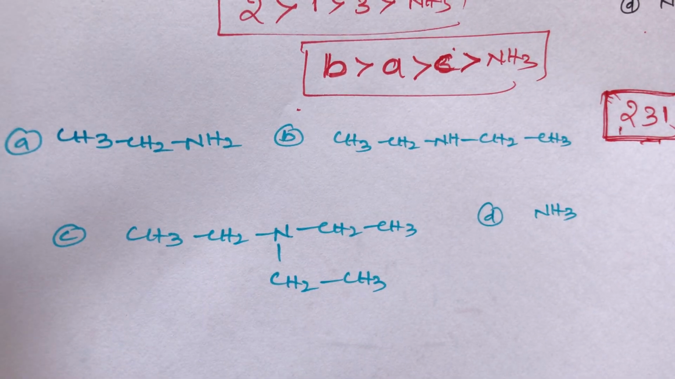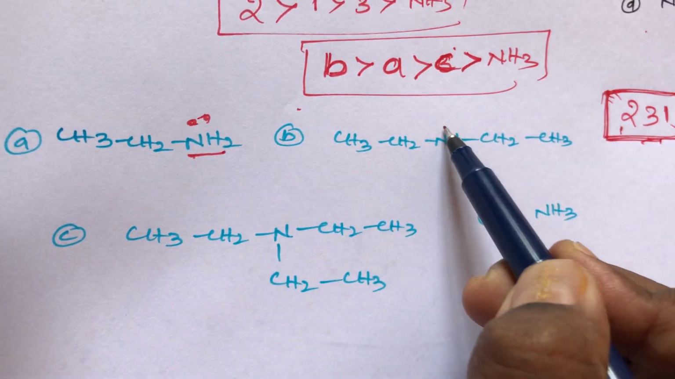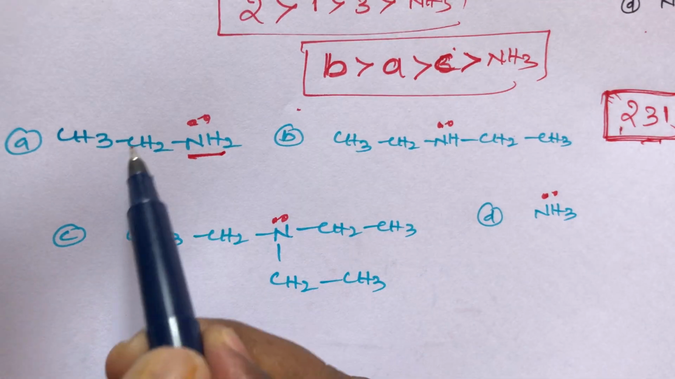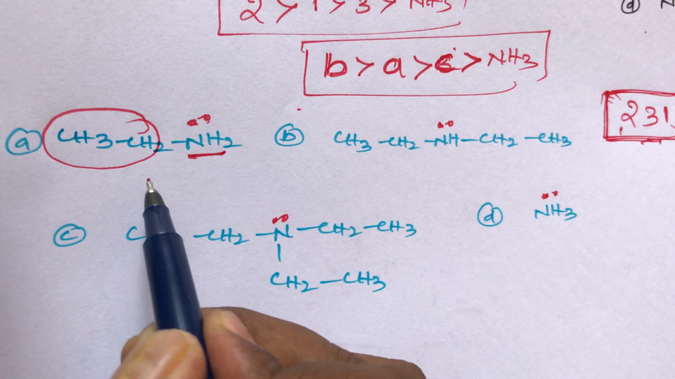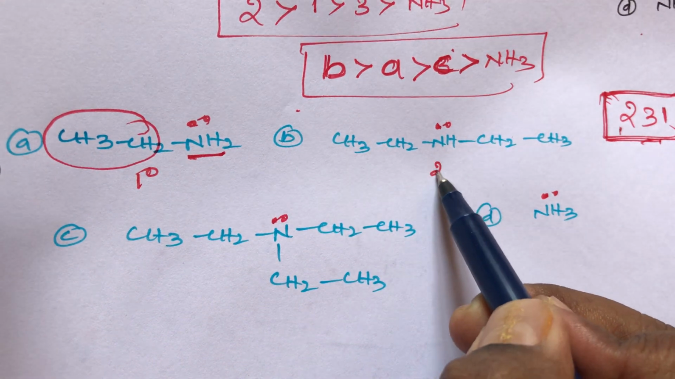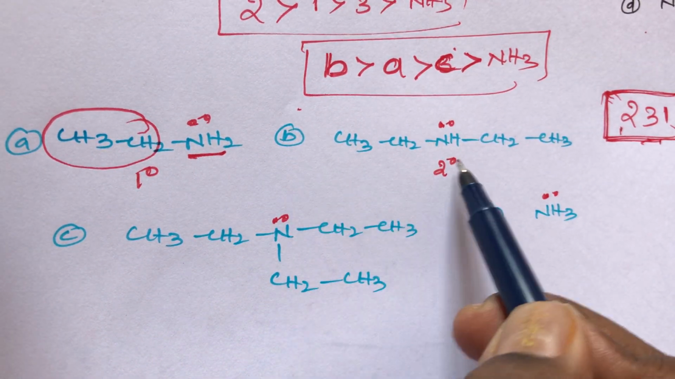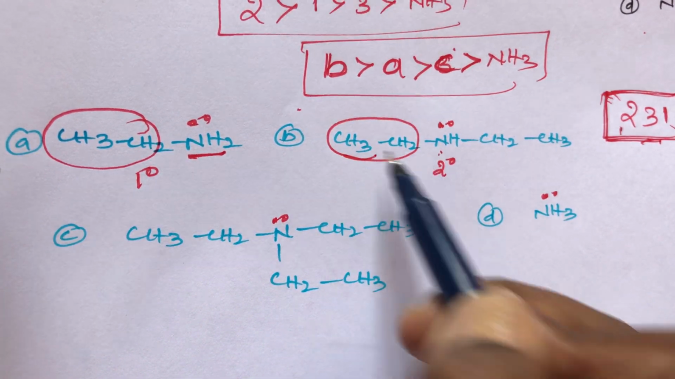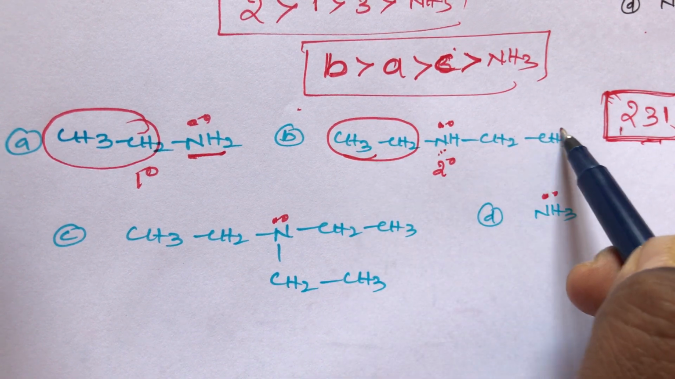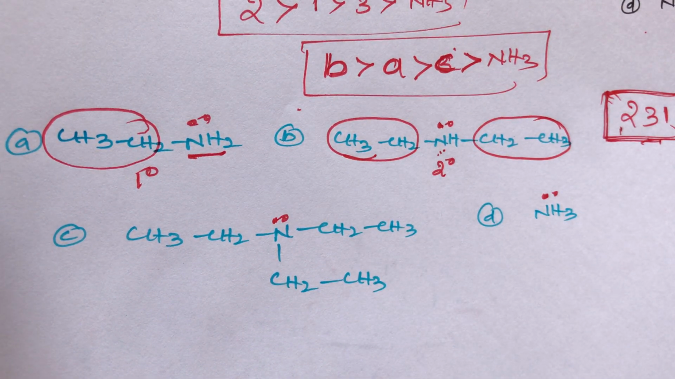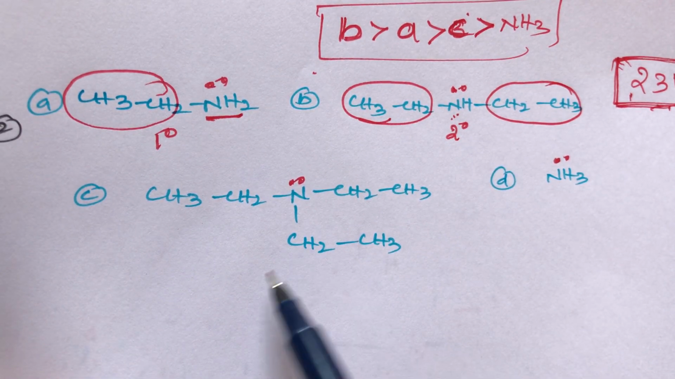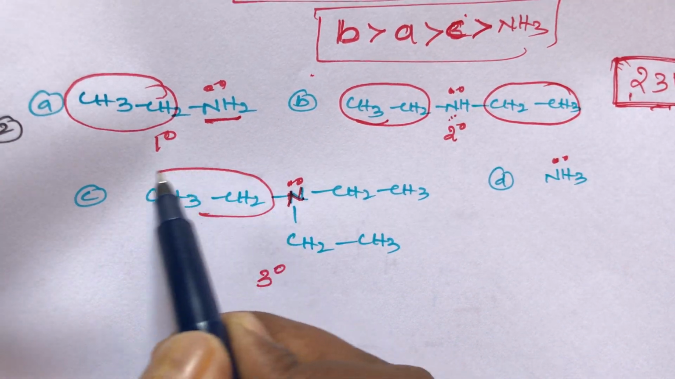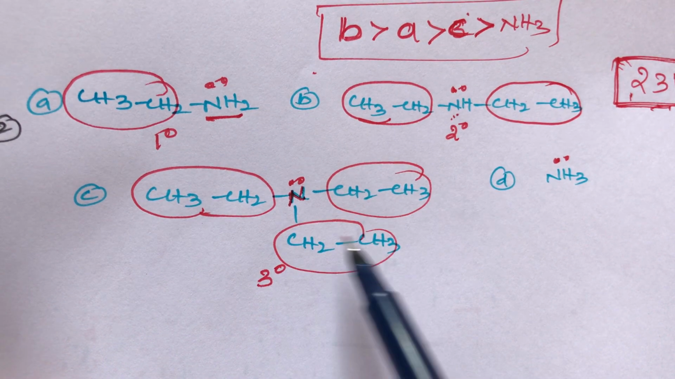So I gave an example here. All of these have a lone pair, and ammonia also has a lone pair. In the first, the NH2 group has an ethyl group beside it, so that is the primary amine. The B compound is the secondary amine, because the NH group is attached with two ethyl groups, one on the left side and one on the right. The C compound is the tertiary amine, because this nitrogen is attached with three ethyl groups.